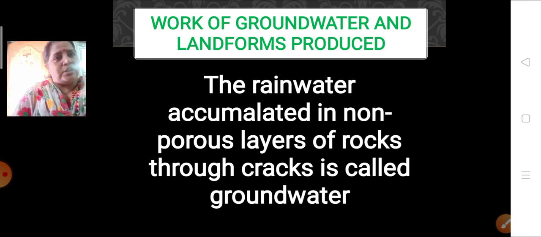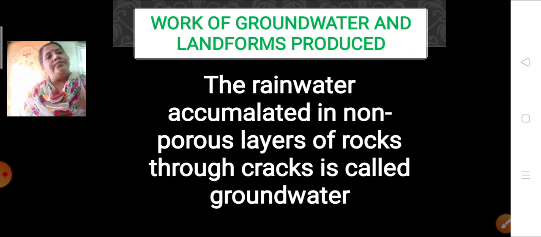Now let's see the next agent, that is the groundwater. Work of the groundwater and landforms formed because of it. Even groundwater plays a very important role in the erosional, transportational and depositional work. Now what is this groundwater? The rainwater which falls on the surface of the earth is absorbed inside. It gets accumulated in non-porous layers of rocks. Through cracks it gets accumulated over there, and a water table is formed. That is what is called groundwater.